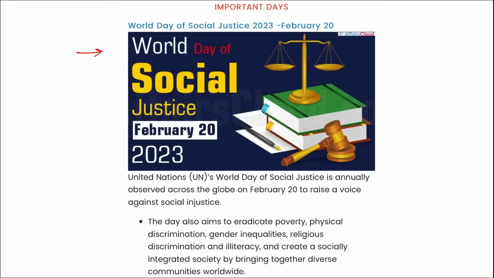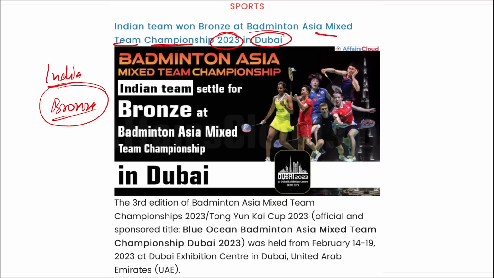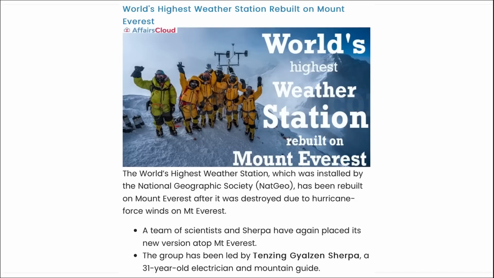Then is your World Day of Social Justice. We observe this day on 20th of February to raise a voice against social injustice. Next, Indian team has won bronze medal in the Badminton Asia Mixed Team Championship 2023 that was held in Dubai. Gold medal was won by China. Silver medal was won by South Korea. And then remember, on the third position was your India.